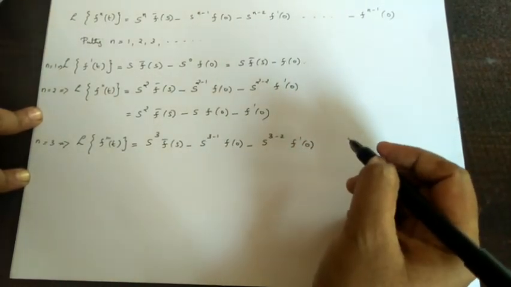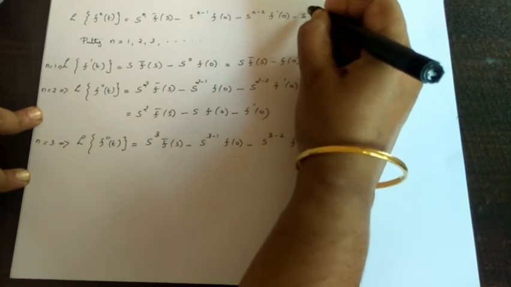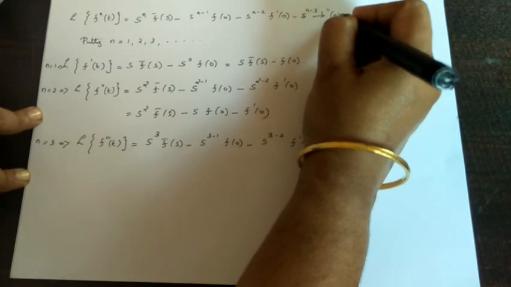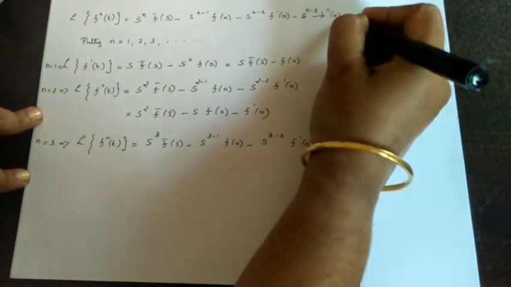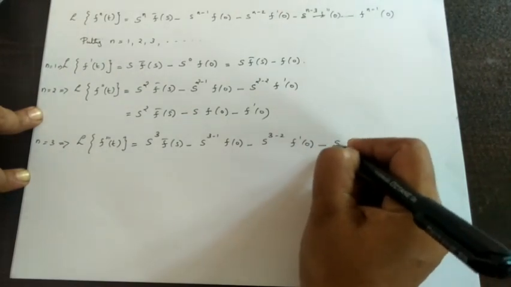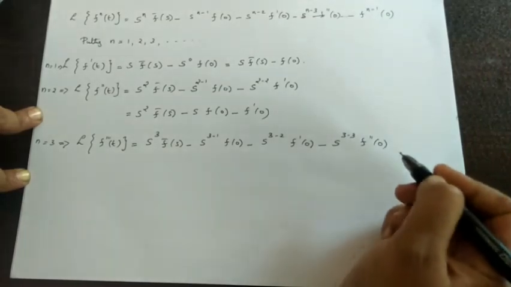Here one more term comes, s raised to n minus 3 f double dash 0, that is minus s raised to 3 minus 3 f double dash 0.